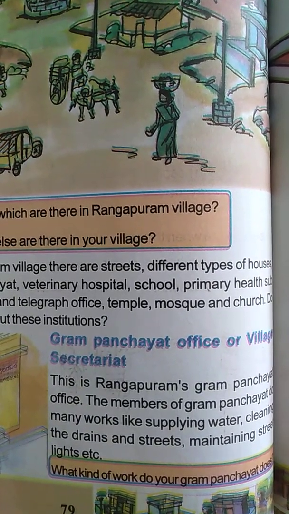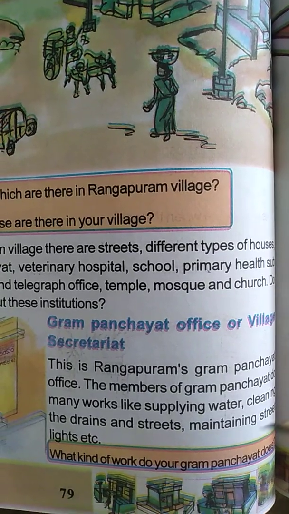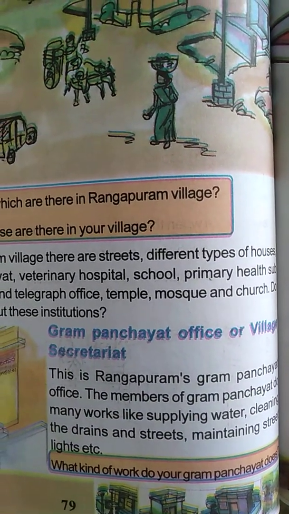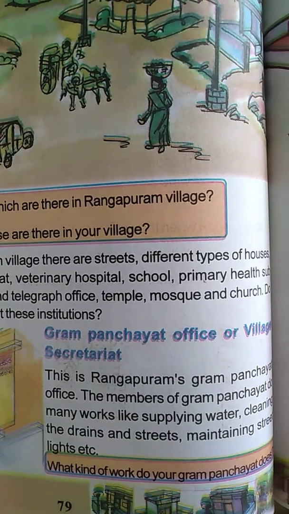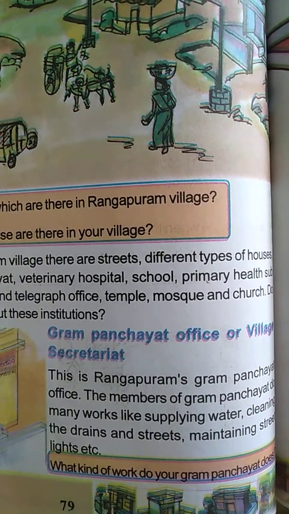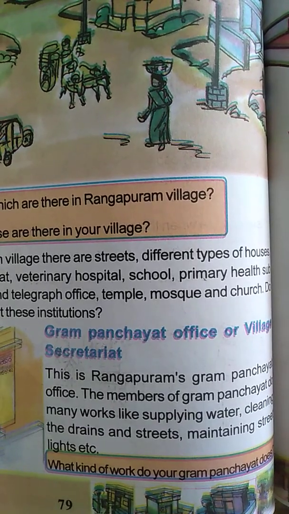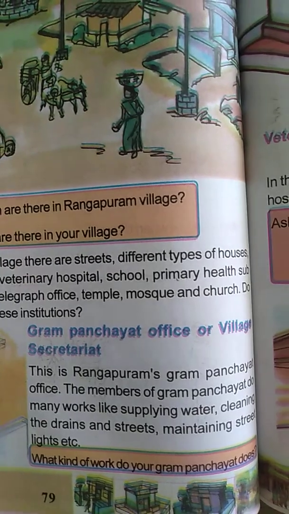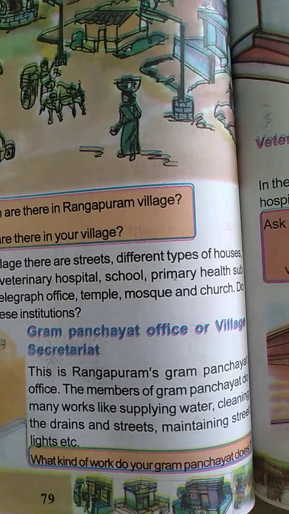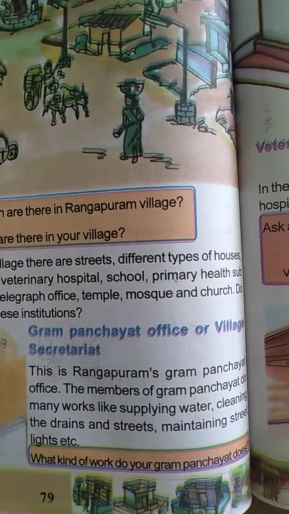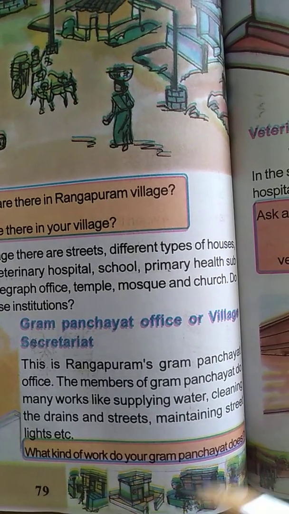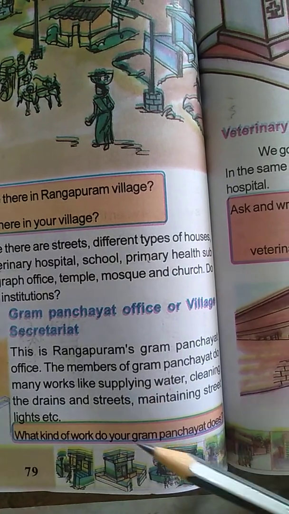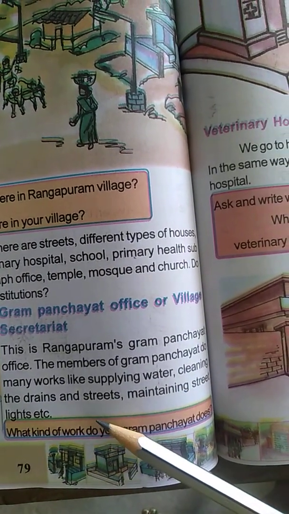Yes. So, maintaining streets and street lights also, these people see to the street lights every evening. These Gram Panchayat members switch on the street lights. Okay, so these Gram Panchayat members do many works for us. What type of work are they doing? They are supplying water to our houses, cleaning the drains and the streets, and maintaining the street lights.